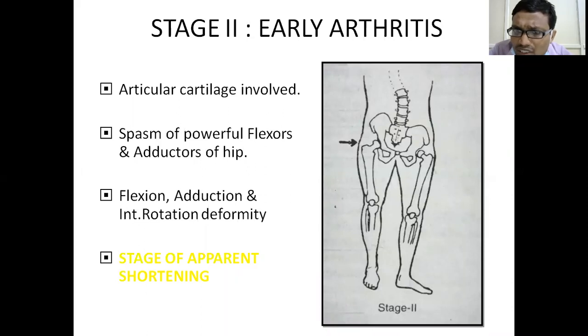Why is this? Because here the articular cartilage is damaged. So to prevent pain, since the articular cartilage is involved, that is why there will be spasm of the adductors.